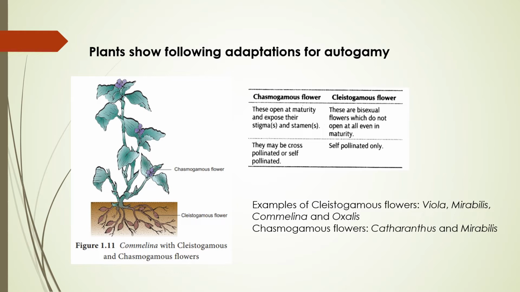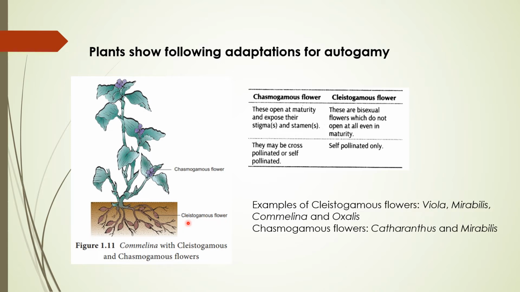This is one of the diagrams that I am showing over here. This is Commelina, actually one of the plants that has both kinds of flowers, cleistogamous as well as chasmogamous. The cleistogamous flowers, you can see in this diagram, are just inside the soil in this plant. Generally, cleistogamous flowers are closed flowers, and their anther and stigma lie close to each other, meaning they are always closed. The flower is not going to open.